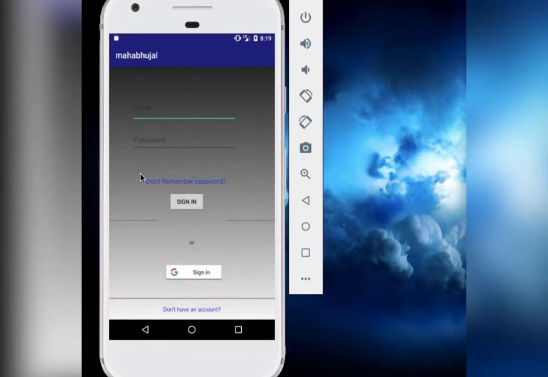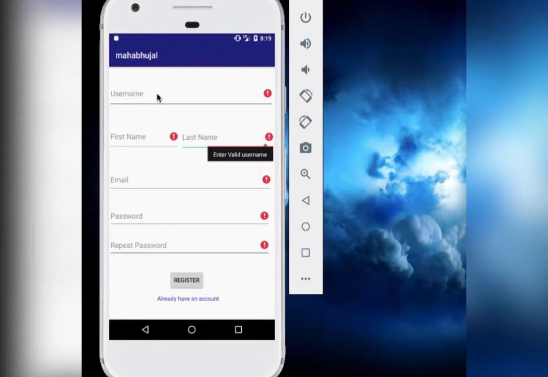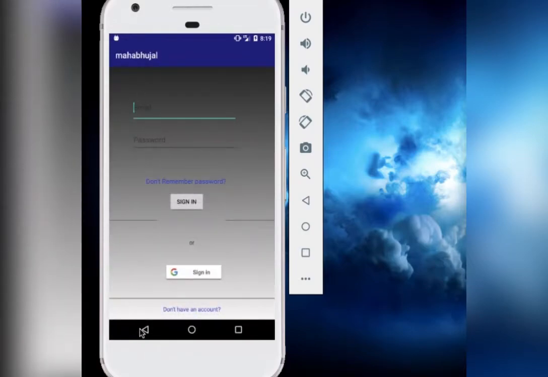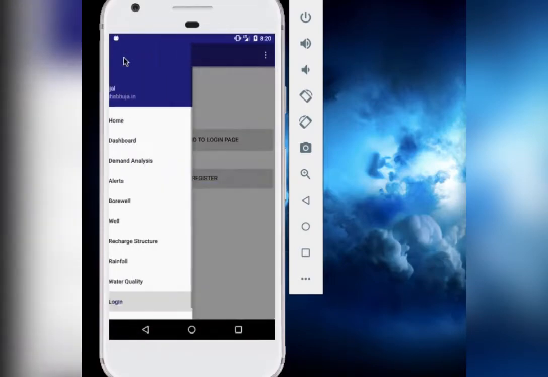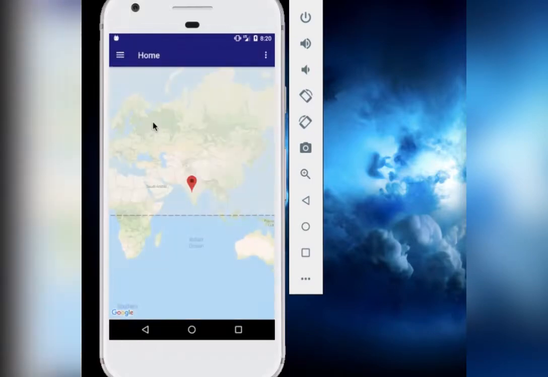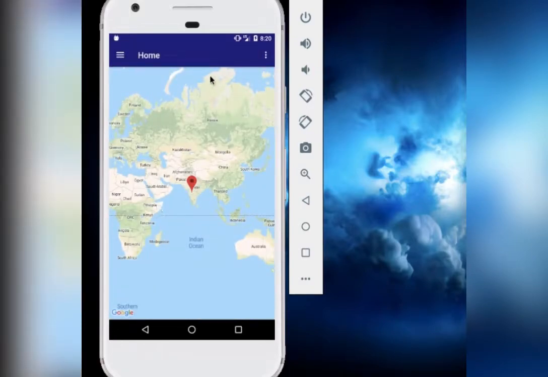We have also created forms for if a person cannot remember a password and whether the person has an account or not. If the person does not have an account, he or she can register for the same. Okay, coming back to the demo, once the user has signed into the account, he or she will be directed to the home page. As you can see, the home page consists of a map. The marker has been set on Yechi village, which is in Osmanabad, which is our main focus area.